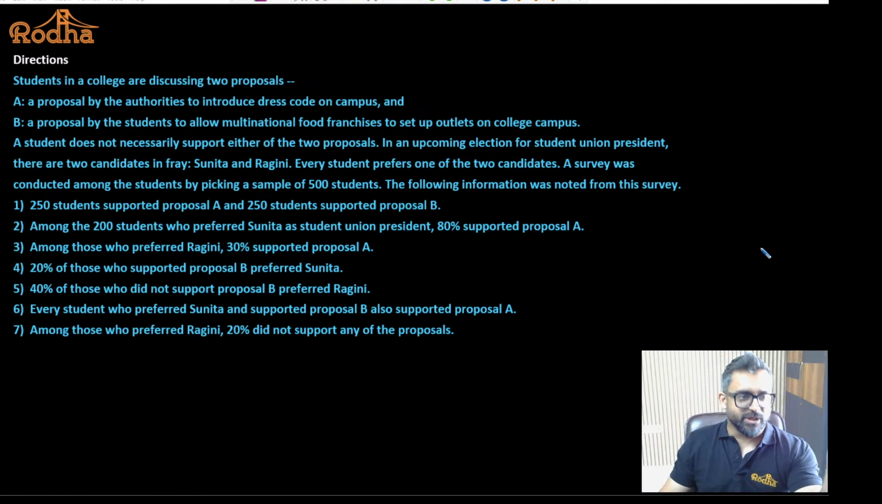Students in a college are discussing two proposals. A, a proposal by the authorities to introduce a dress code on campus, and B, a proposal by the students to allow multinational food franchises to set up outlets at the campus. So there are two proposals, A and B. We don't have to understand what A is representing, what B is representing.